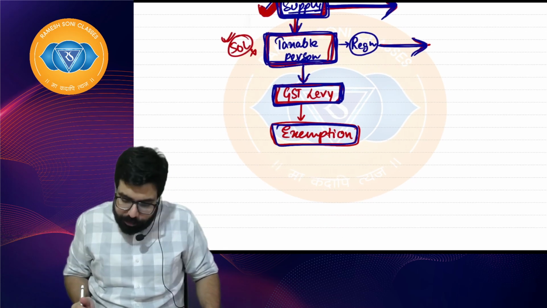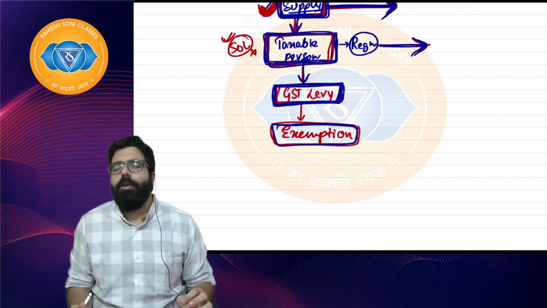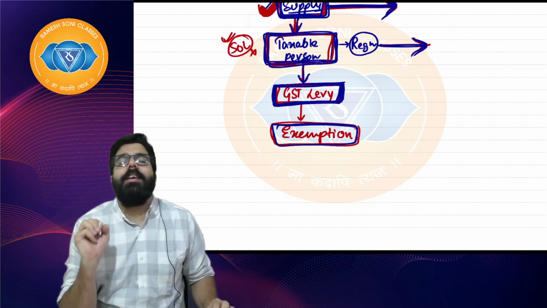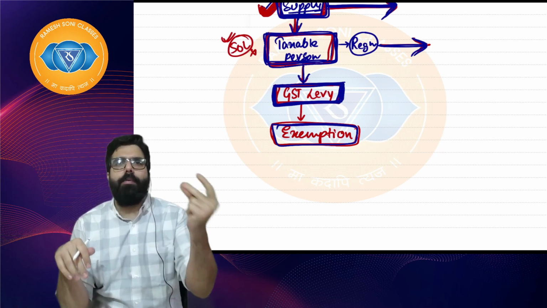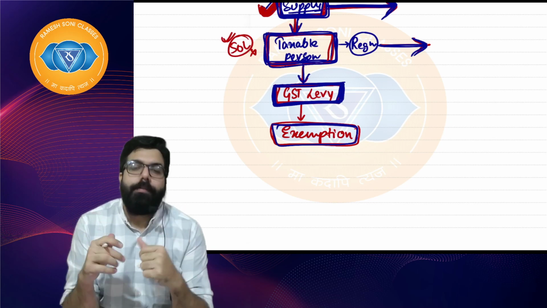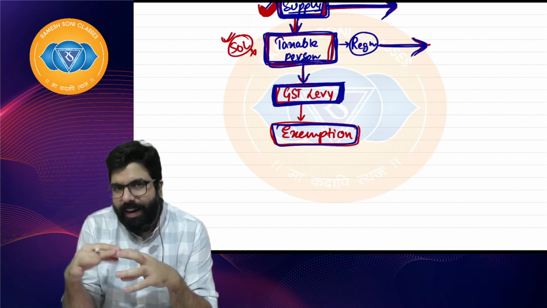But sir, supposing GST is levied, but sometimes what happens in public interest, the government goes ahead and provides exemptions.